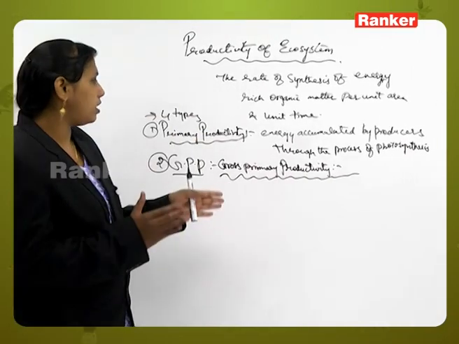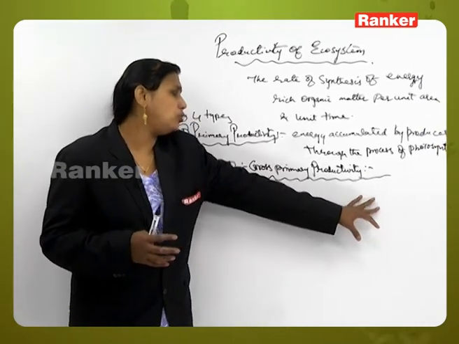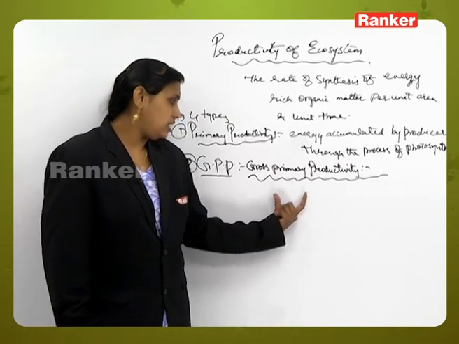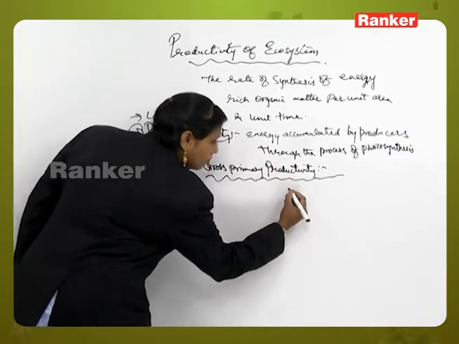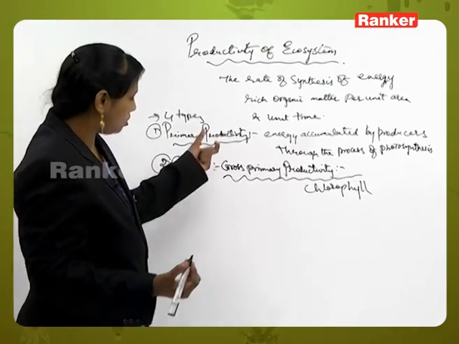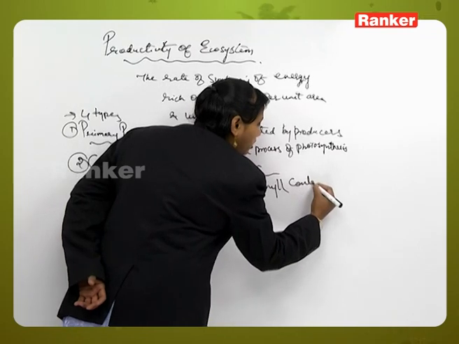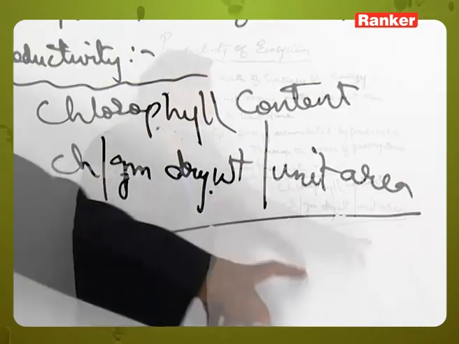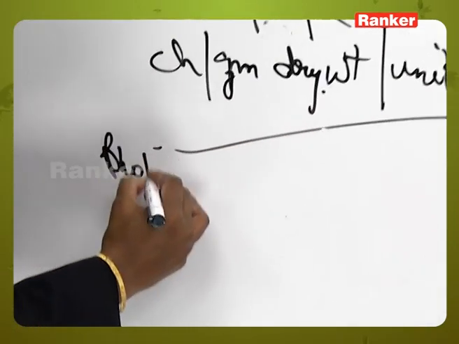It includes the weight of the organic matter which is provided to the body of the producers plus the amount of energy which is utilized in the respiration process at the producer level, and that is called the gross primary productivity. Now this gross primary productivity is estimated in terms of chlorophyll content. So the units which we use for the estimation of gross primary productivity are chlorophyll content, or chlorophyll per gram dry weight per unit area, or it can also be written in the form of photosynthetic number.